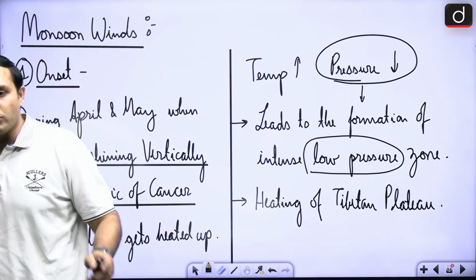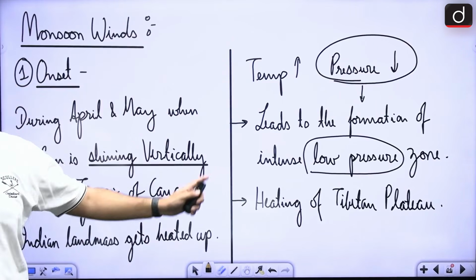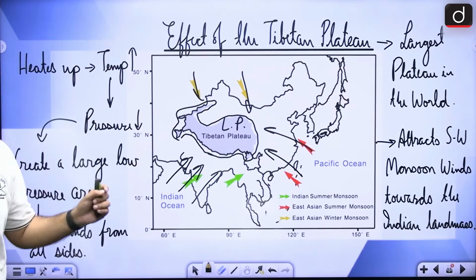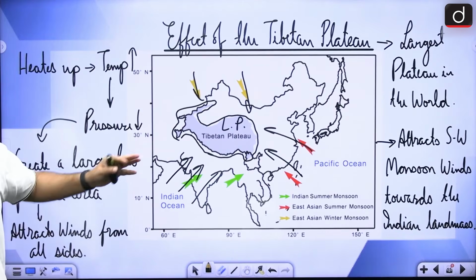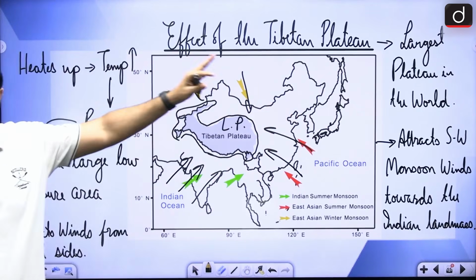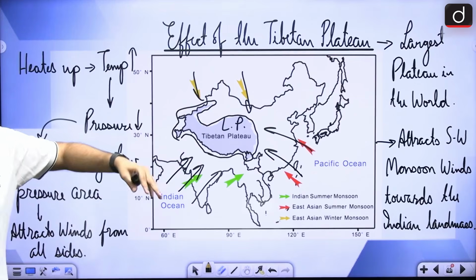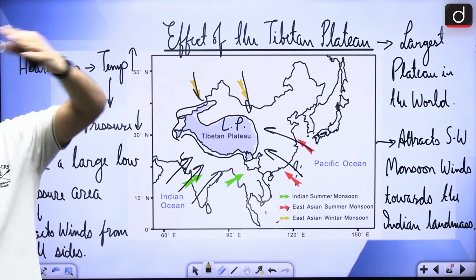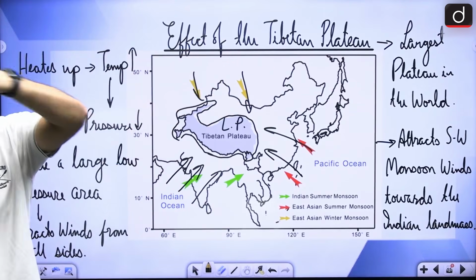landmass region. Now the next aspect is these summer months are also heating up the Tibetan plateau. Now this is a very important thing, because the Tibetan plateau is a huge area. It is the largest plateau in the world, and this huge area is a flat surface. It's a raised land with a flat surface.